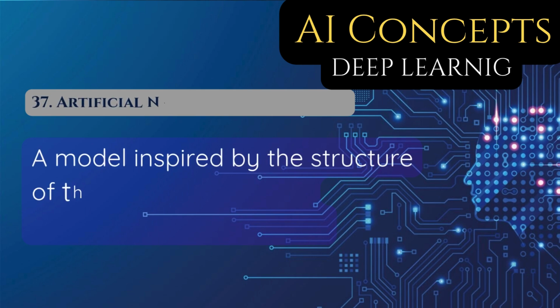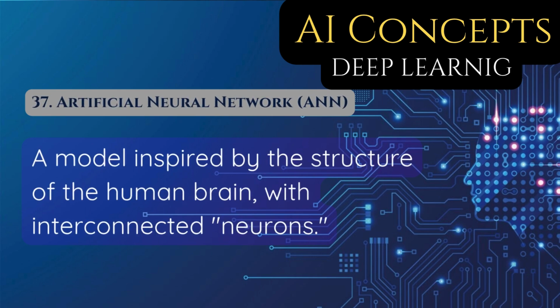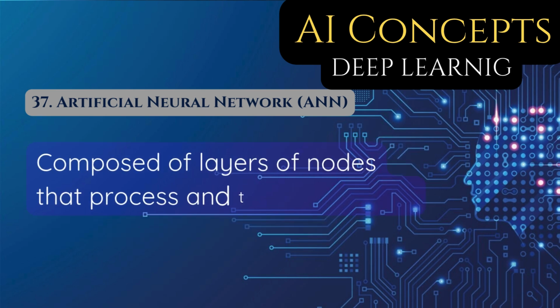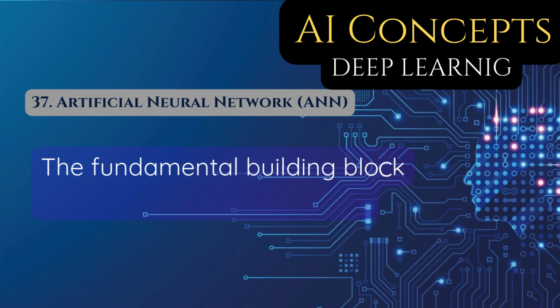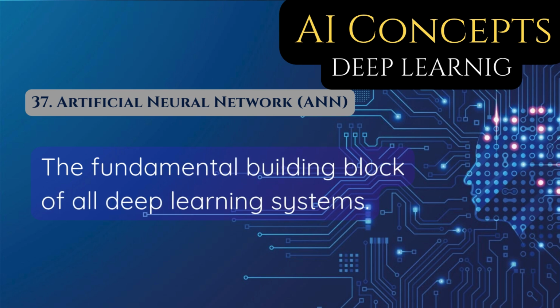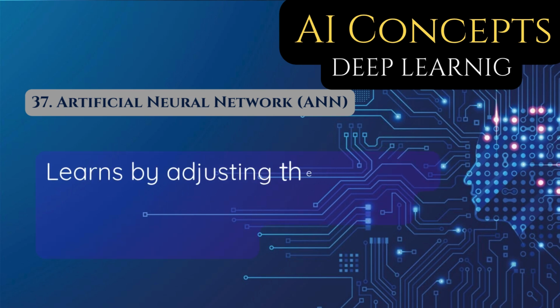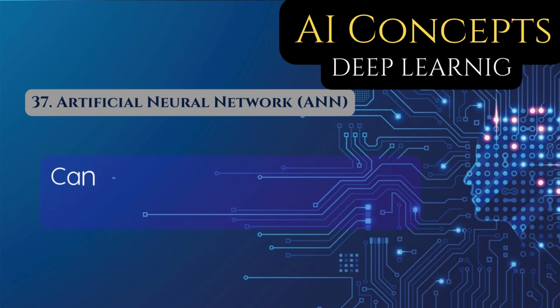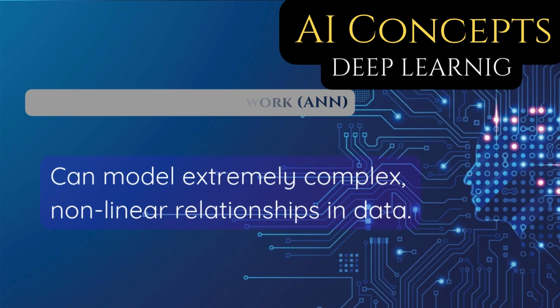37. Artificial neural network, ANN. A model inspired by the structure of the human brain, with interconnected neurons. Composed of layers of nodes that process and transform data. The fundamental building block of all deep learning systems. Learns by adjusting the weights, or strengths, of the connections between neurons. Can model extremely complex, nonlinear relationships in data.